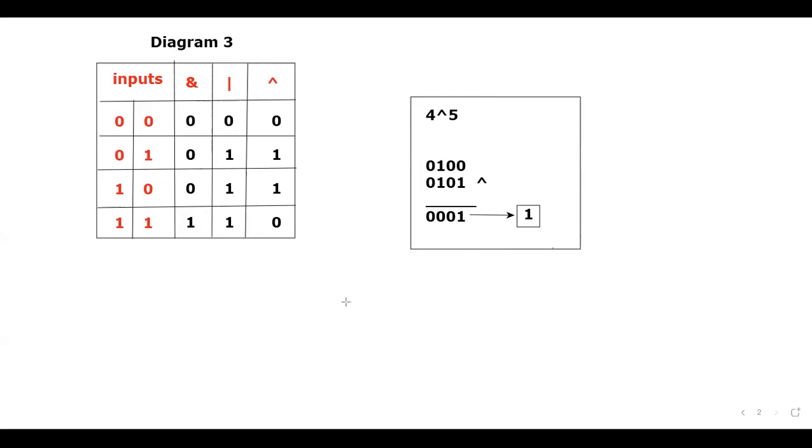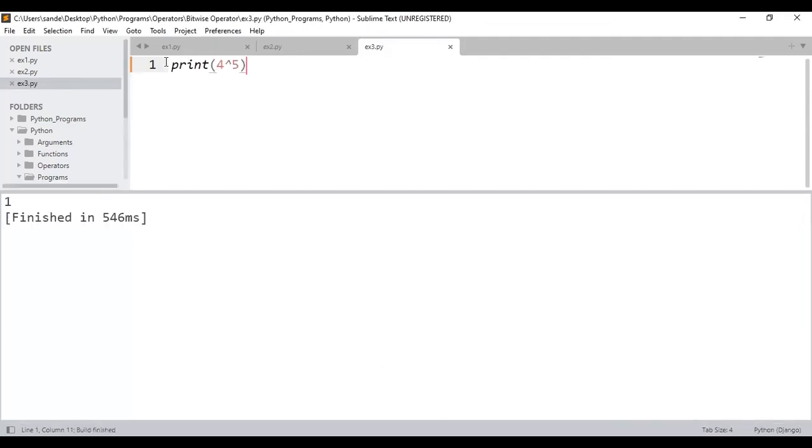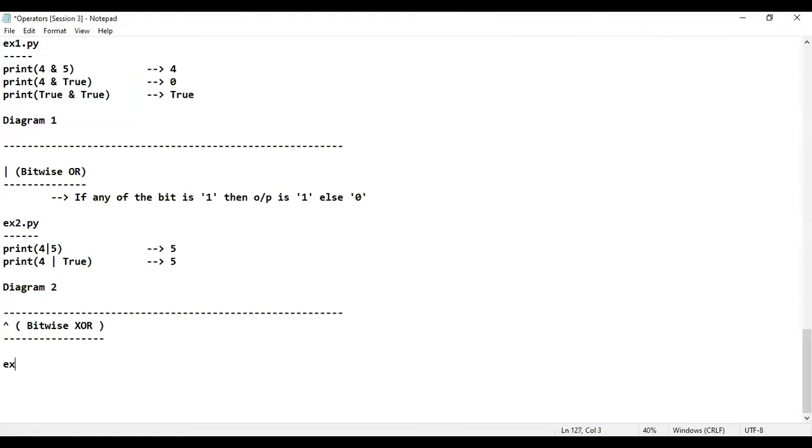Okay, if you have taken the screenshot, I'll just go back to Sublime Text. In Sublime Text, I'll consider example number 3.py, a pretty simple example. If I take 4 XOR 5, what is the output? Just now we have seen 1 is the output. Let me copy this. I'm going to get inside the notes, operator session 3, and example number 3.py. Let me take that example along with the output.